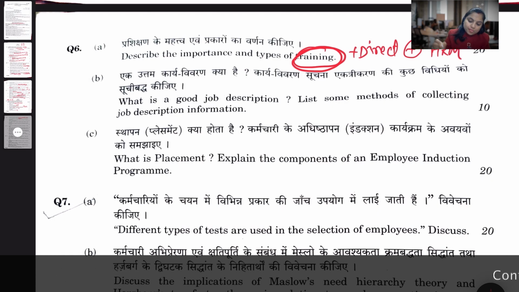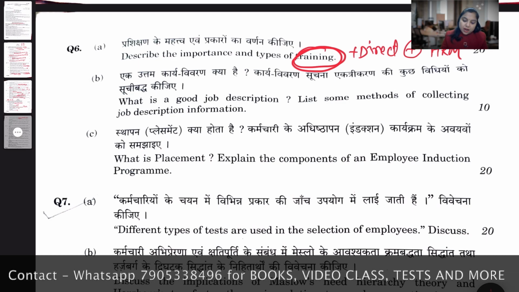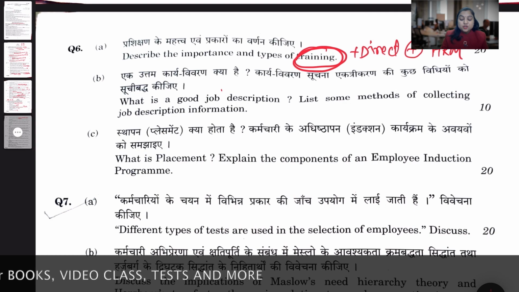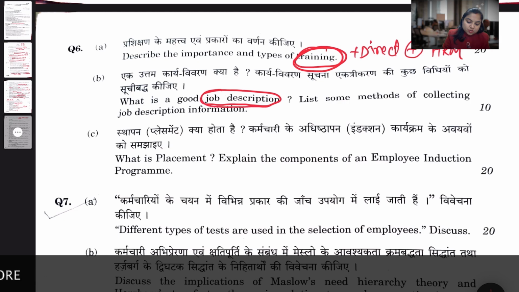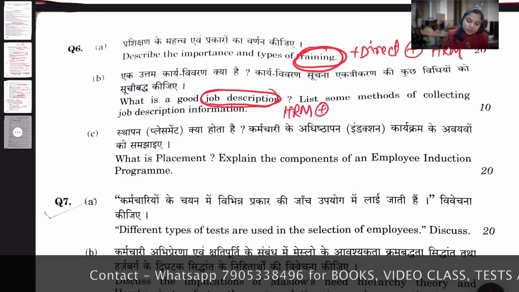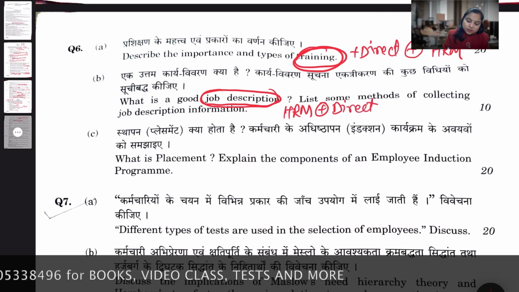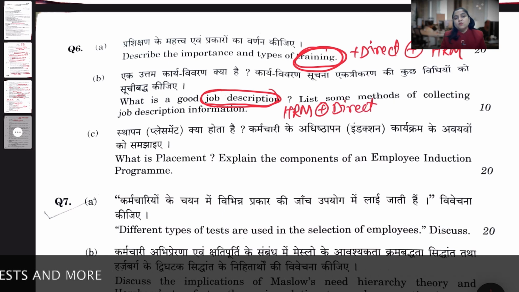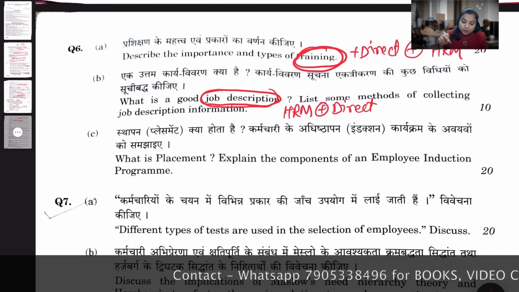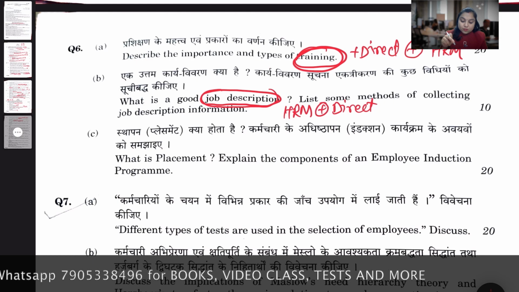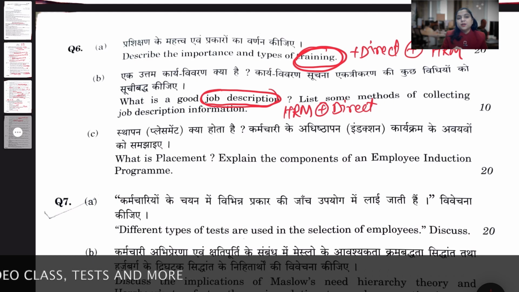Okay, next we have: what is a good job description? List some methods of collecting job description. So again you can see job description as a topic from HRM, and we can see it's a direct question. Till now it was not a creamy topic, it was not asked in past papers, but with this attempt you can see it has now become a creamy topic.